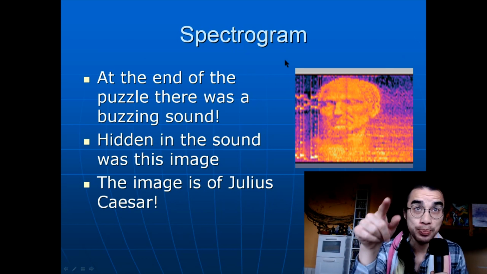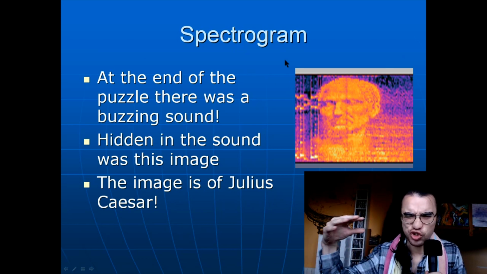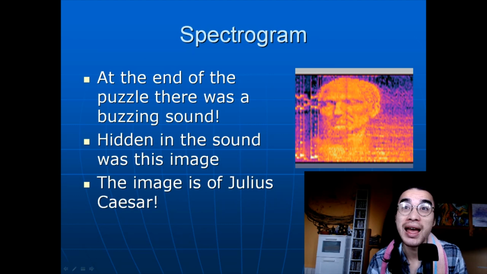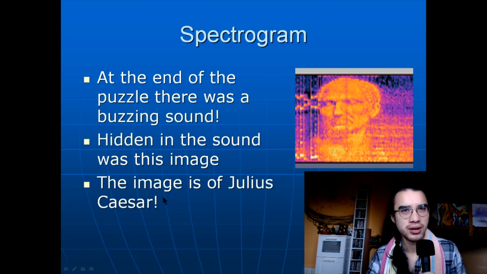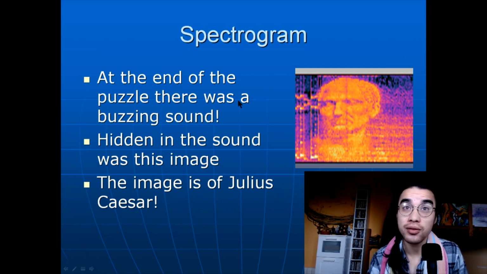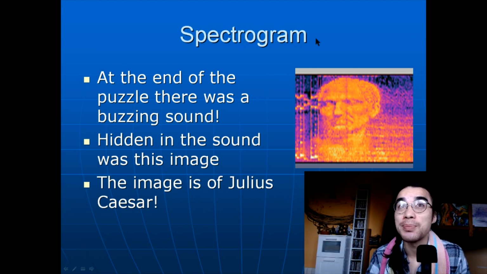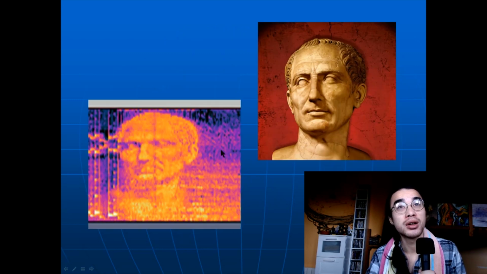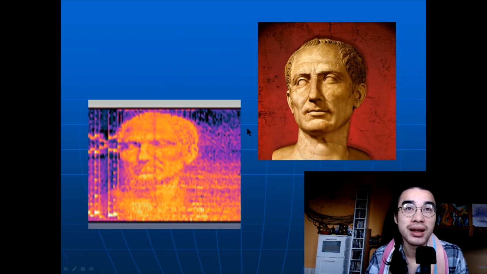So that buzzing sound you heard at the end there with the static, there was actually a hidden image in there. Can you see that? An image of the face of a man. This image is of Julius Caesar, the Roman emperor. And how did they find this image from that sound? Well, they used a spectrogram generator, and I'm going to explain what that is. Look, here you go. The likeness is right there.